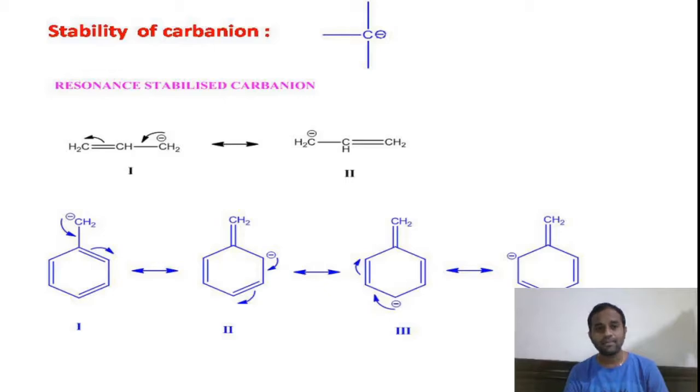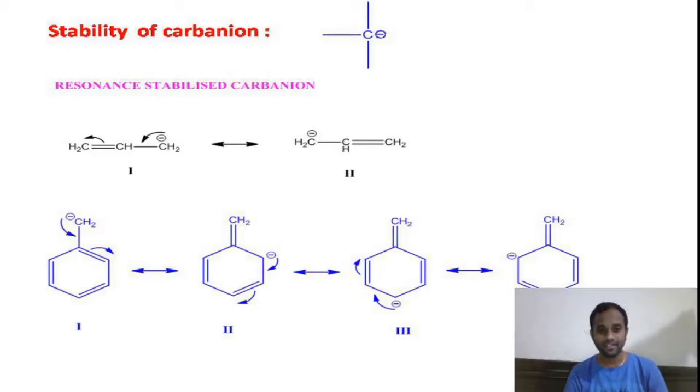This allylic carbon anion is also resonance stabilized by mesomeric effect. You see the minus charge has been completely transferred to the adjacent sigma bond, and the double bond is transferred to the terminal carbon atom to give the second resonance structure. Because of these two resonance structures, this allyl carbon anion is a stabilized carbon anion.